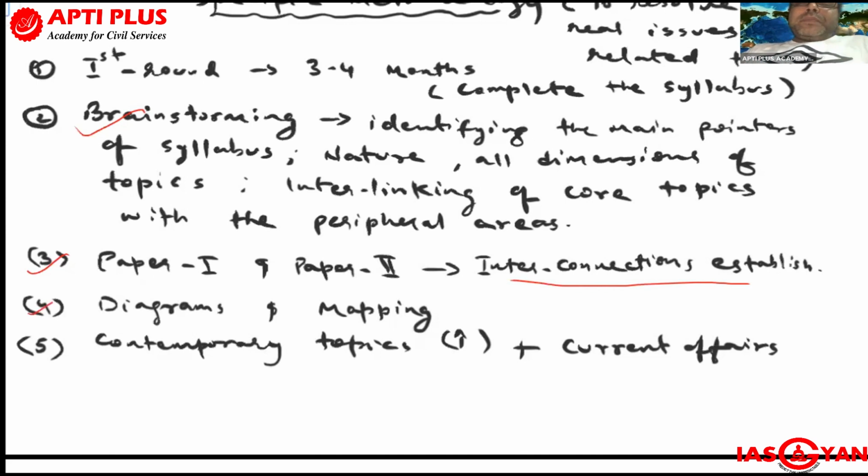Now, one more stage after developing these interconnections between paper 1 and paper 2 is the examination time. Whatever interconnections you developed, or whatever topics you covered, how much of it is utilized in the exam is a different scenario. You can write only what is in your brain and whatever you have practiced. Sometimes, even what is in your brain, you are not able to write at that moment.